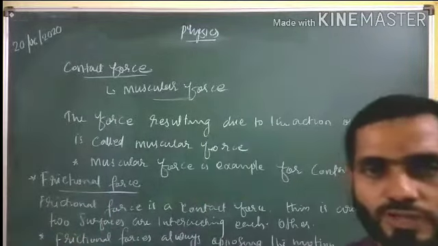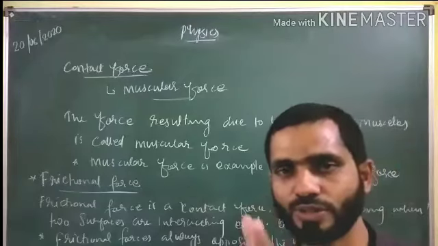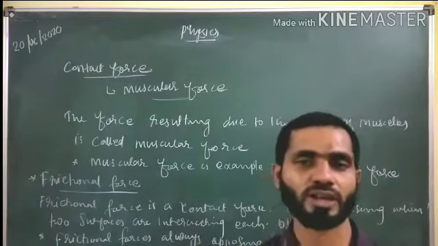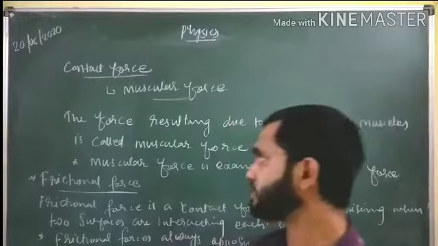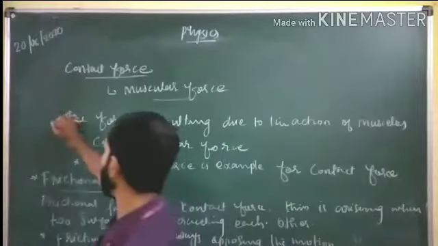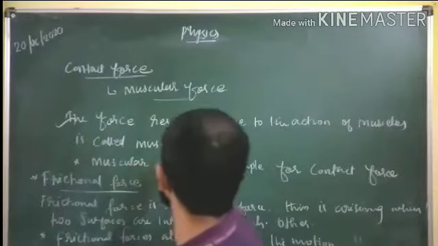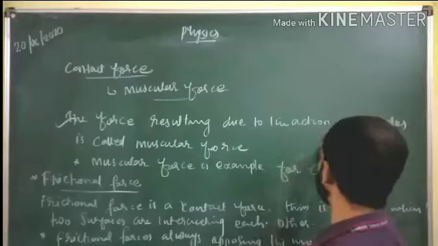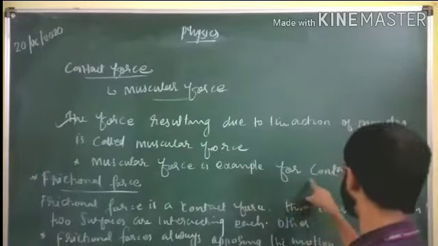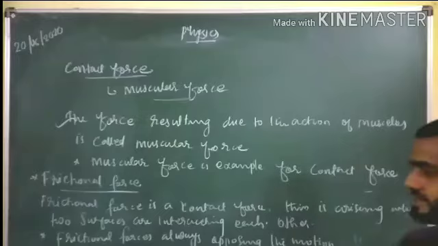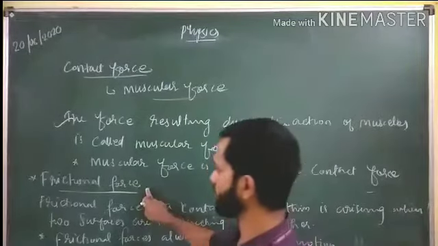In the case of the contact forces, two forces are given in our textbook, students. One is the muscular force. I have given one definition: the force resulting due to the action of muscles is called muscular force. Muscular force is an example of a contact force. Then the second contact force is the frictional force.